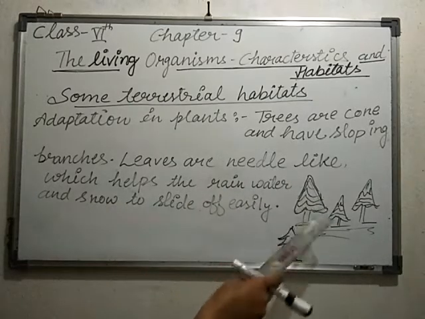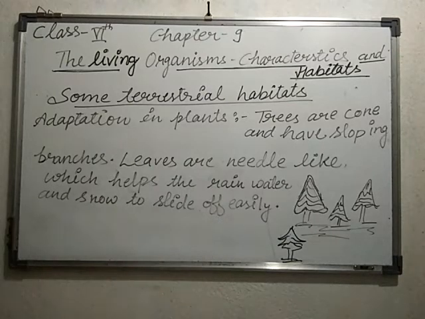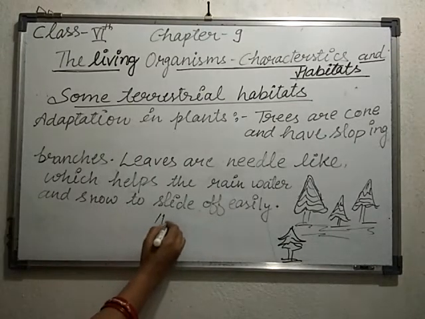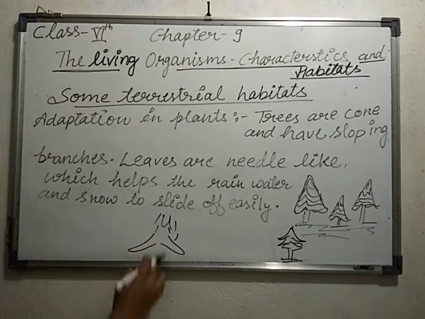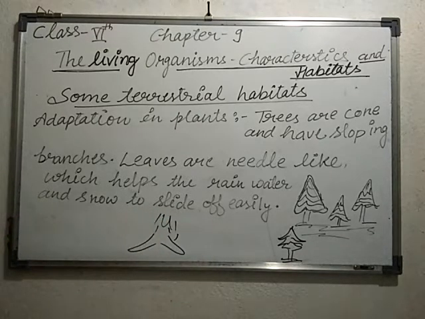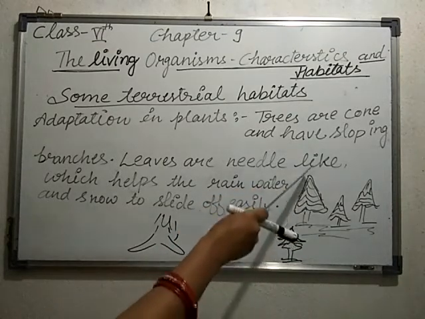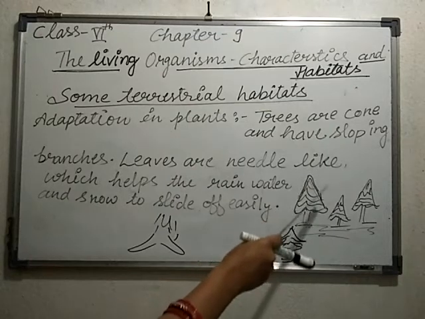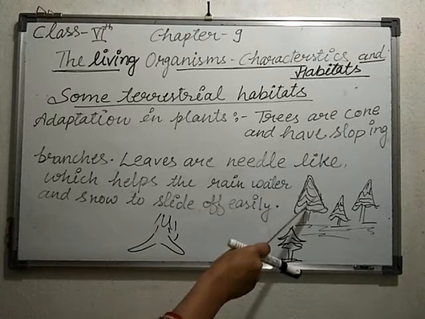The needle-like leaves help the rainwater and snow to slide off easily. If rainfall occurs, it can easily move downward. The structure of this type of plant is sloping, and with cone-shaped or sloping branches, the rainfall as well as the snow can easily slide off.